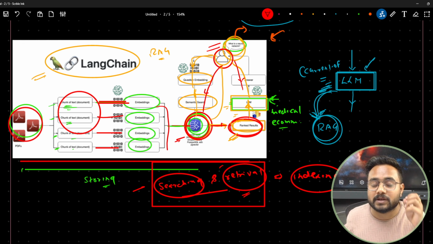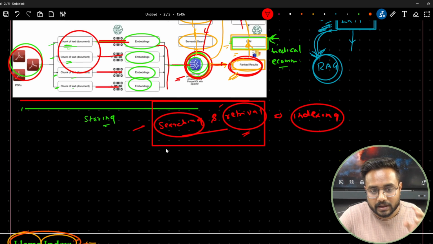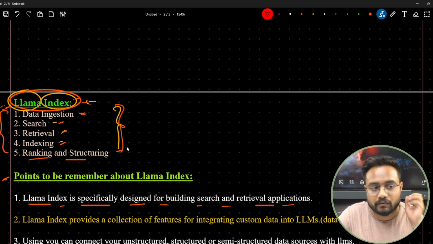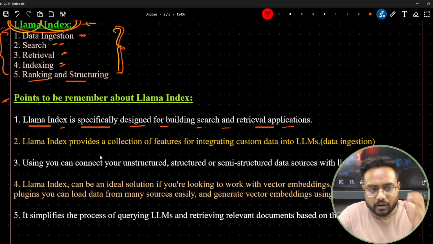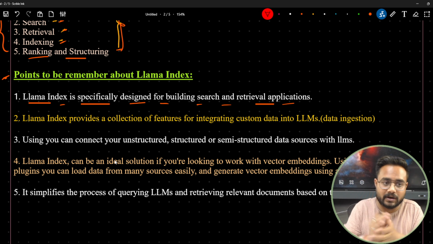Here is a specific work of the Llama-Index, and for that specific work only they have designed the Llama-Index. And I hope now, with this particular architecture, this is clear to all of you. Now let's try to understand these few points which I have written over here. Step by step we'll try to understand.